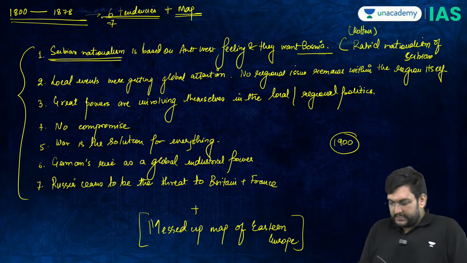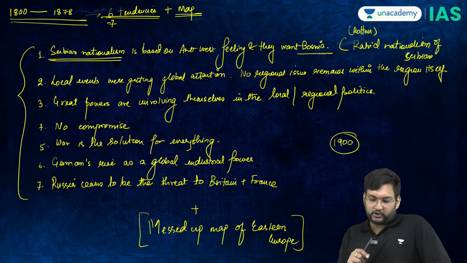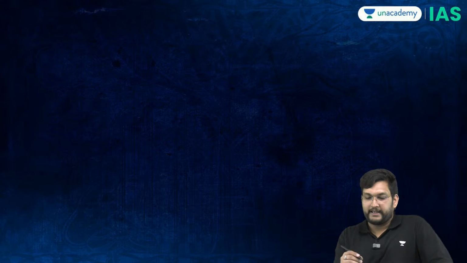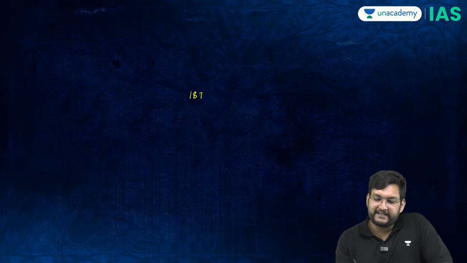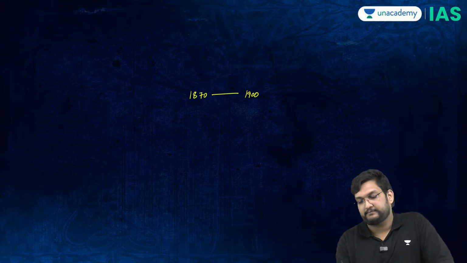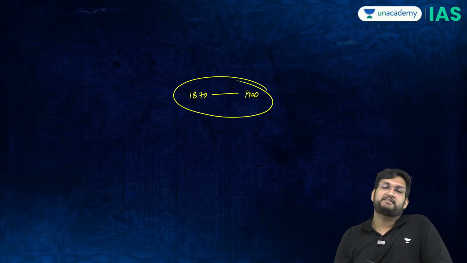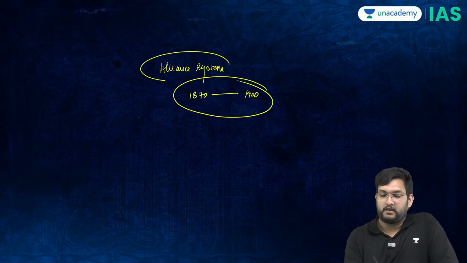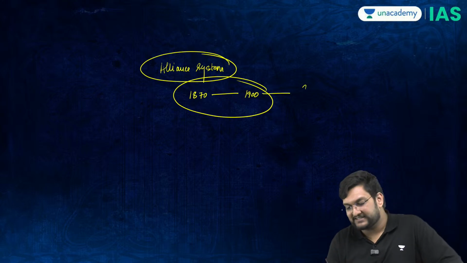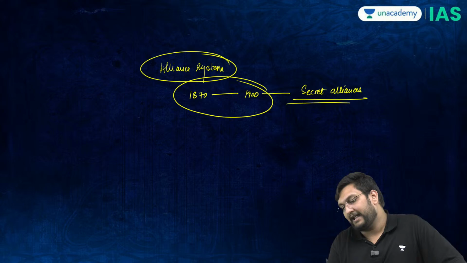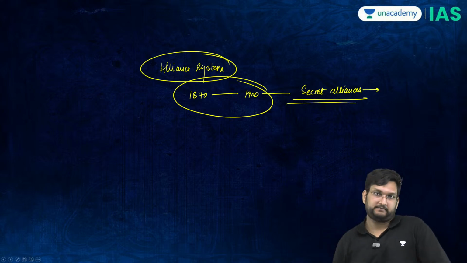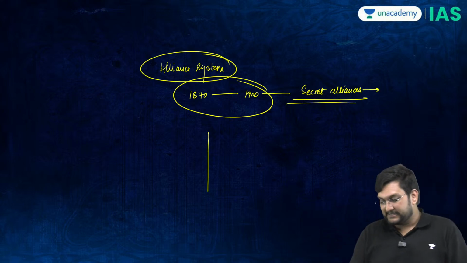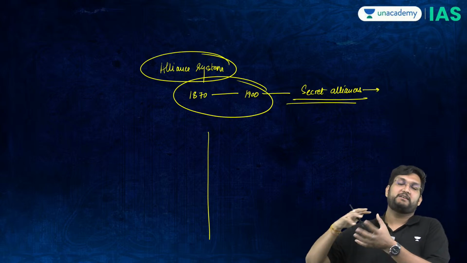Okay. Now, when we talk about this messed up map, between 1870 and 1900, one more system starts to develop in Europe, which is called the alliance system, wherein a lot of secret alliances were happening between different nations. And therein lies a very interesting power politics.